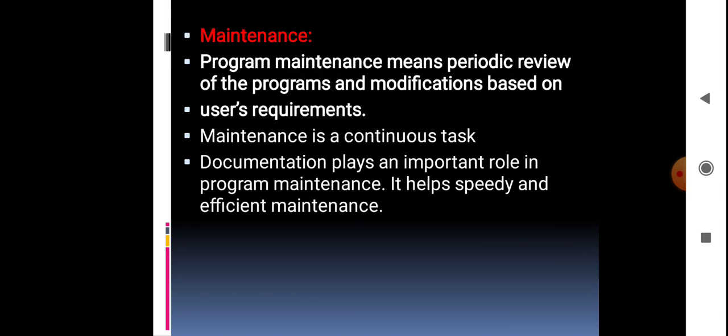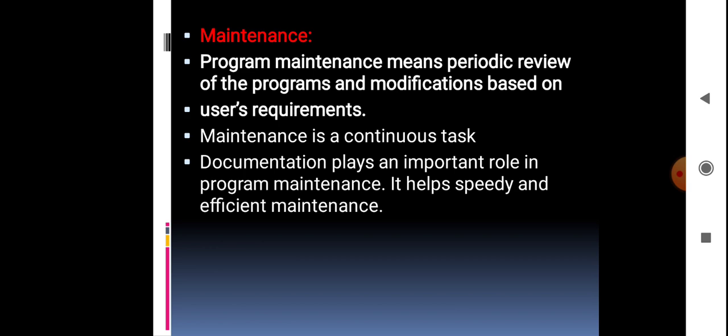Okay, so these are the steps, and one more step is the maintenance step. Maintenance of the program has to be done periodically, for modifications based on user requirements, like a continuous task.